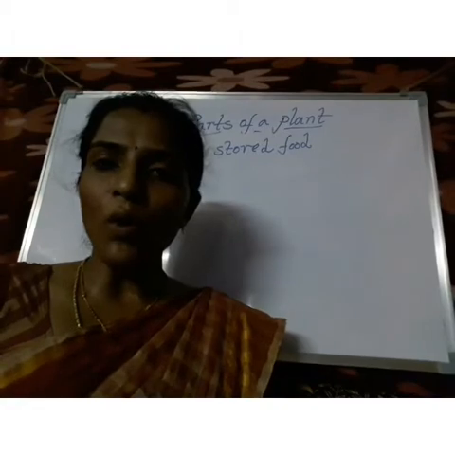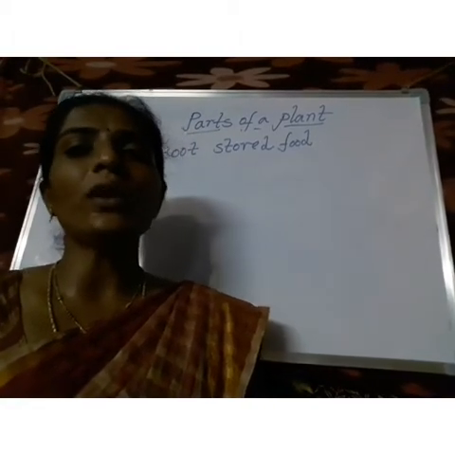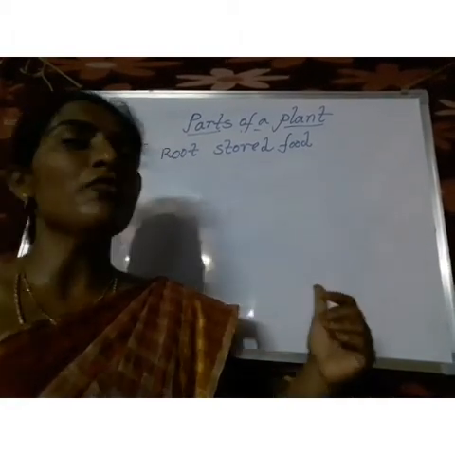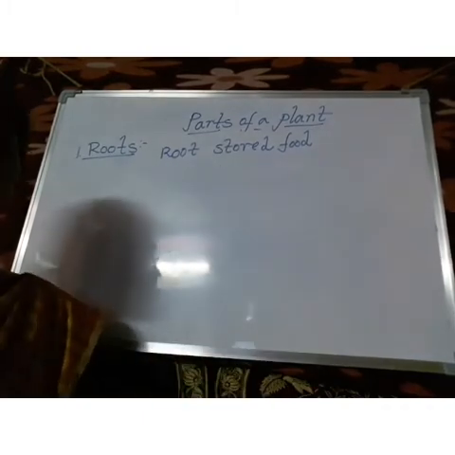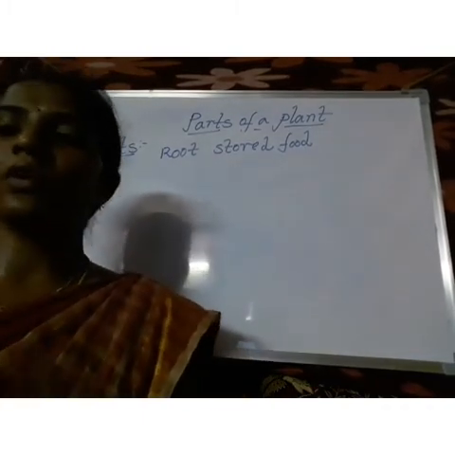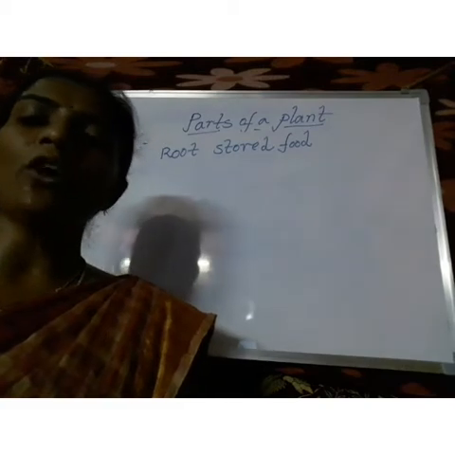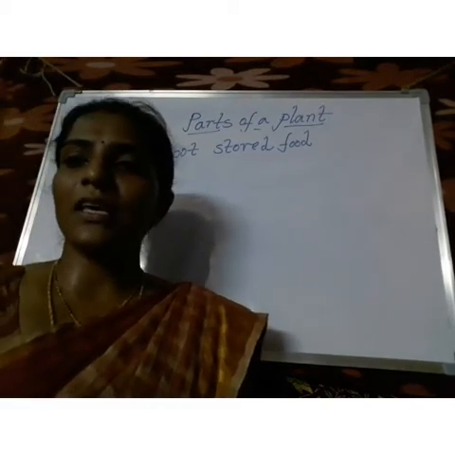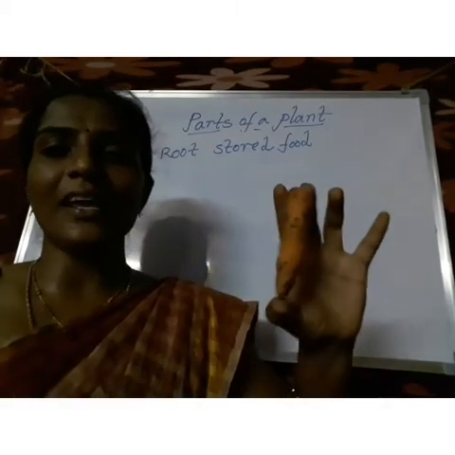Plants prepare their own food and store it in their different parts. First of all, what are the root stored foods? Come on, say the example. You learned this in your previous classes. The first one is carrot.